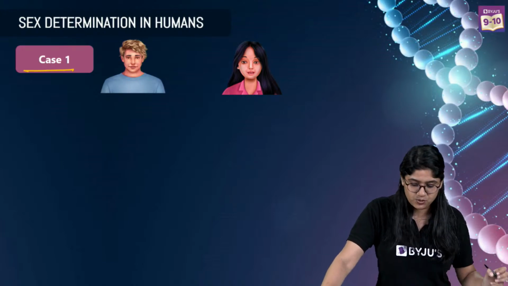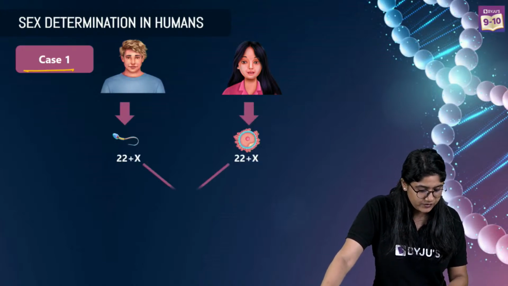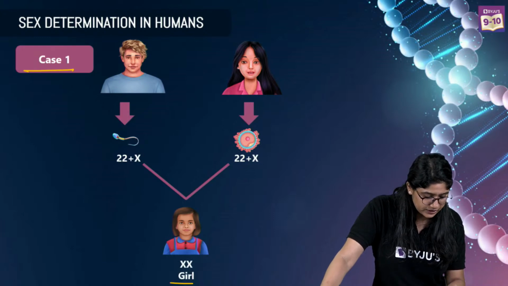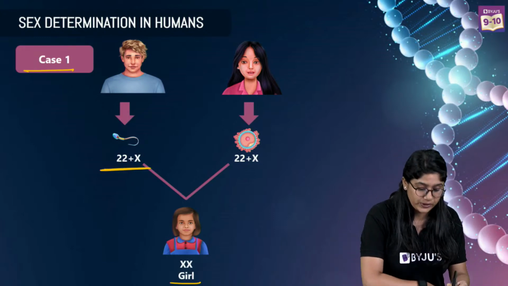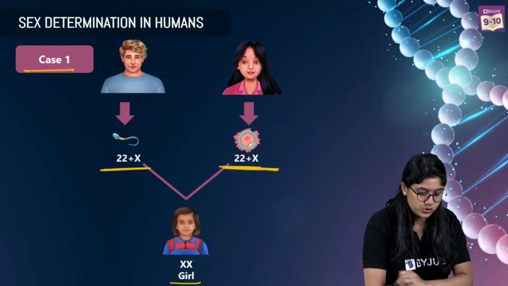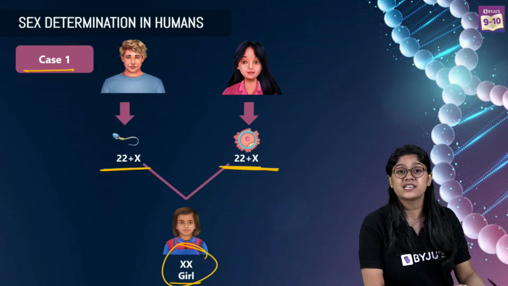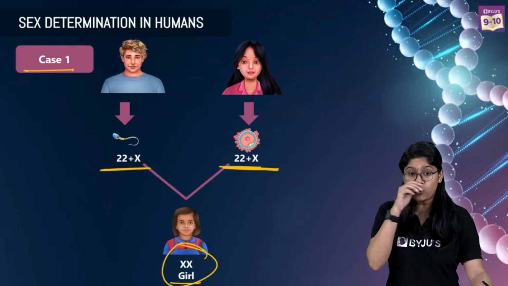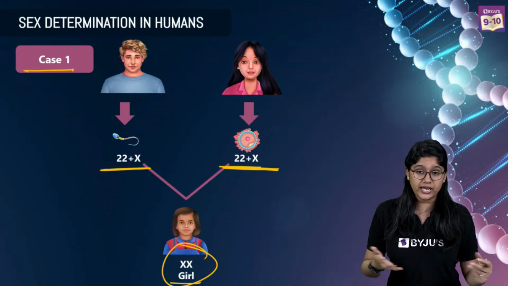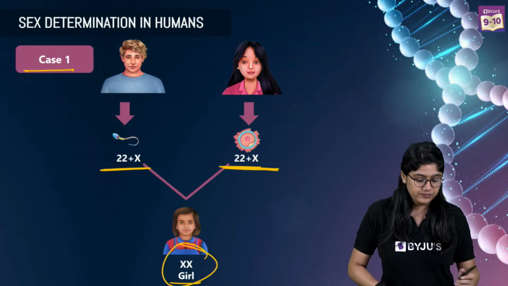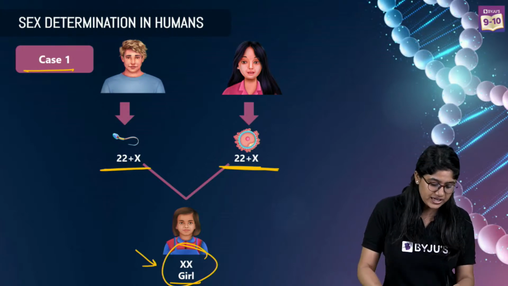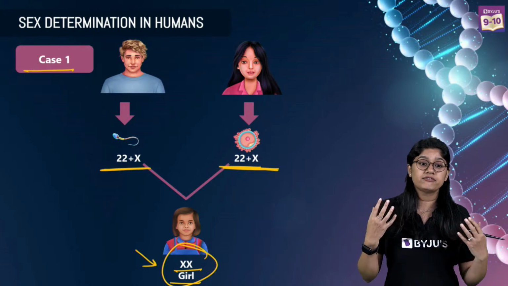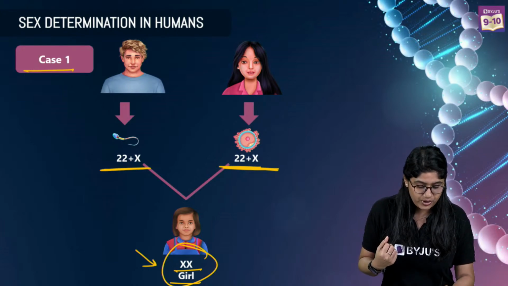So we have case 1, the girl. If the father's X chromosome fuses with the female X chromosome, we have X and X, that is a girl. So the gender will be female. Clear, everyone? See over here? So if there's X and X, it will be a female.